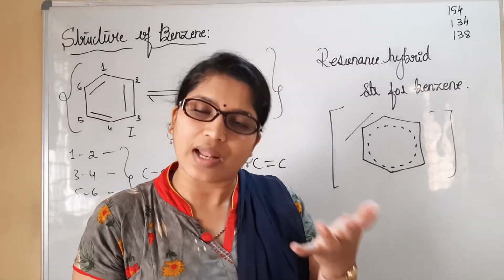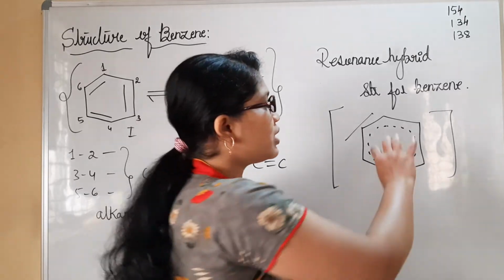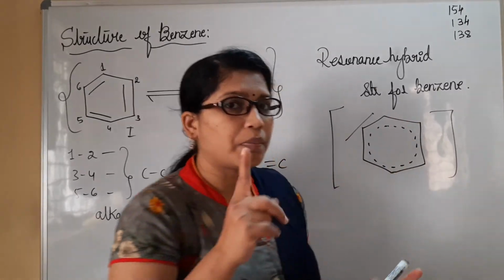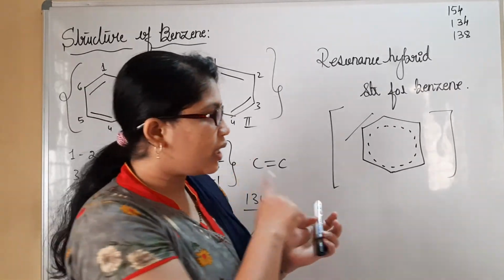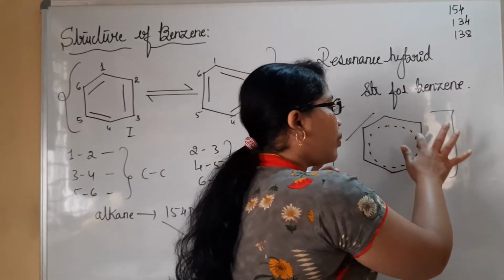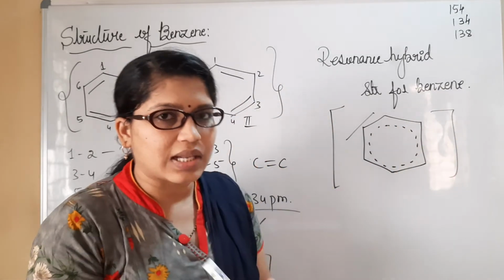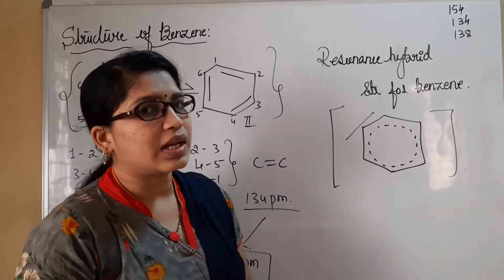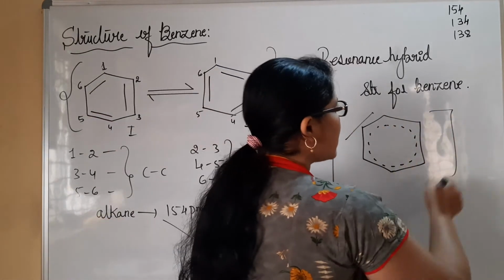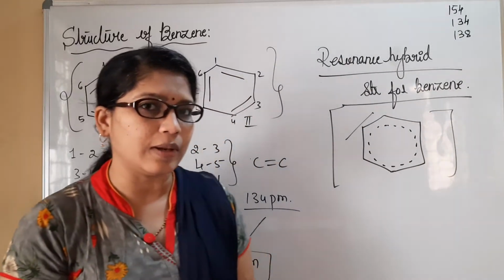in the sense what? Electrons. Double bonded electrons, the pi electrons, are rotating. Exactly, pi electrons are present in the double bond. In this case, as the double bond is rotating inside the benzene skeleton, electrons are rotating inside the benzene skeleton, we can consider this as the resonance hybrid structure for benzene.